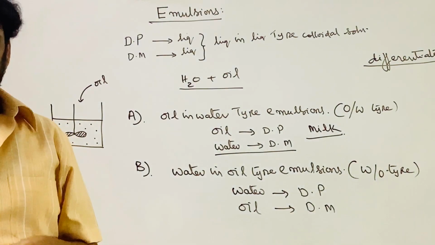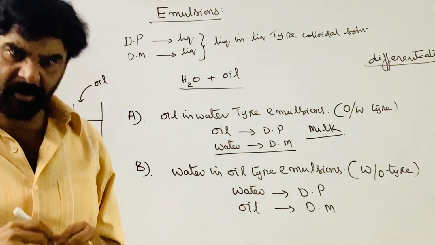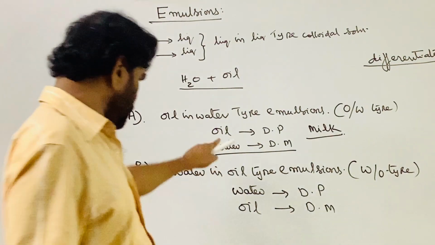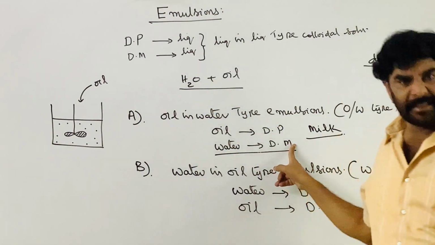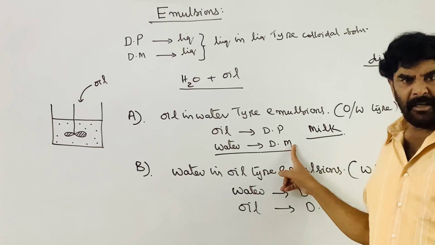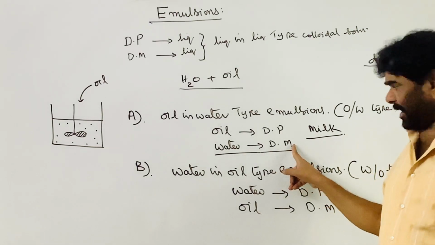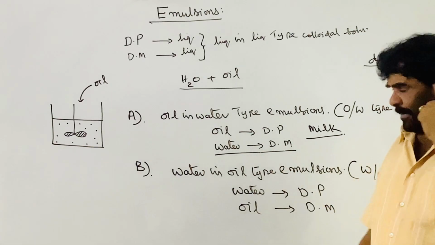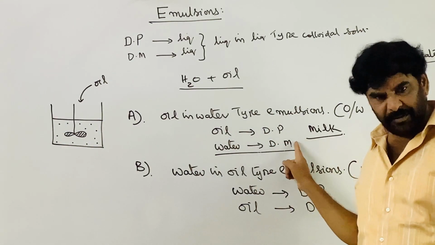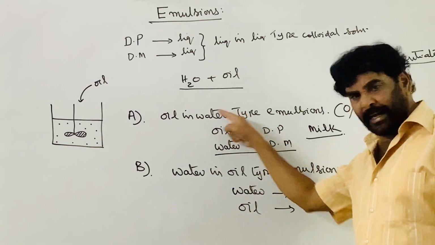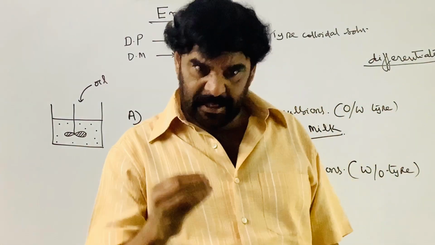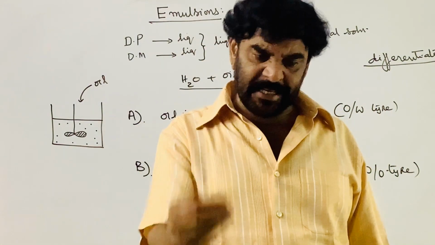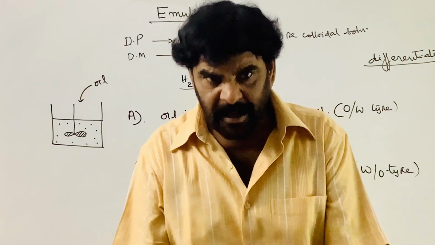What is milk? It's a heterogeneous system, a colloidal system. What is the dispersion medium? Water is the dispersion medium. You can add any extra water to the dispersion medium. What is the dispersed phase? The oil is the dispersed phase. Liquid oil, that is fats in liquid form, is dispersed in the water.